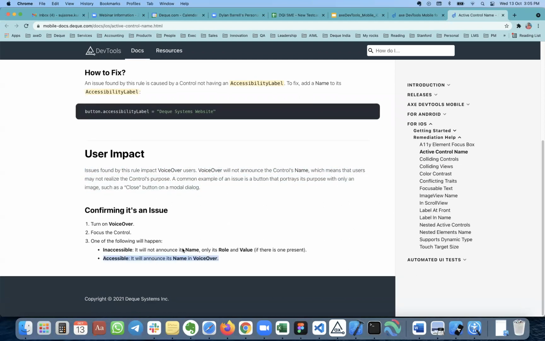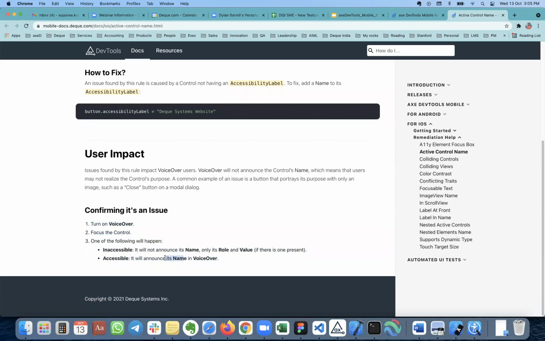And also how you can retest it and confirm that it's not an issue anymore: not only using the automated tool like what I'm showing, but you can switch on VoiceOver, go to that particular control and listen to what it is announcing. Is it announcing the name properly or not?